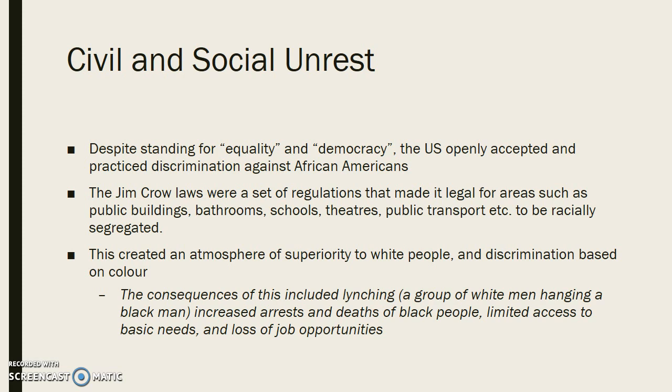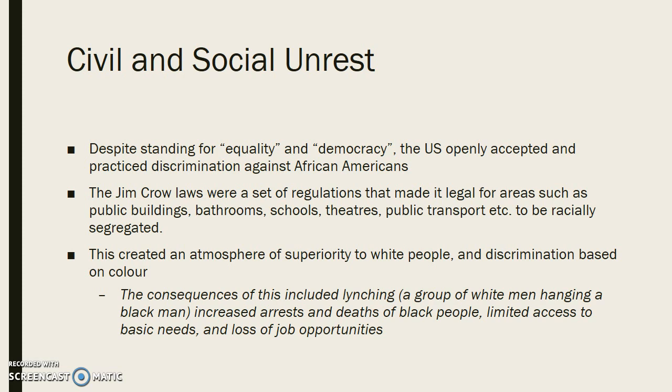Okay, there were these things called the Jim Crow laws that were regulations that made it legal for areas such as public buildings, bathrooms, schools, theatres, public transport, anywhere that had to be used by big groups of people to be racially segregated. They were saying that even though people were separated, they were still considered equal. Okay, and so we get this separate but equal, which became a big issue because they were not giving them exactly the same facilities. It was more so that the white people got what they needed and whatever was left over was for African Americans or anyone who was not white.